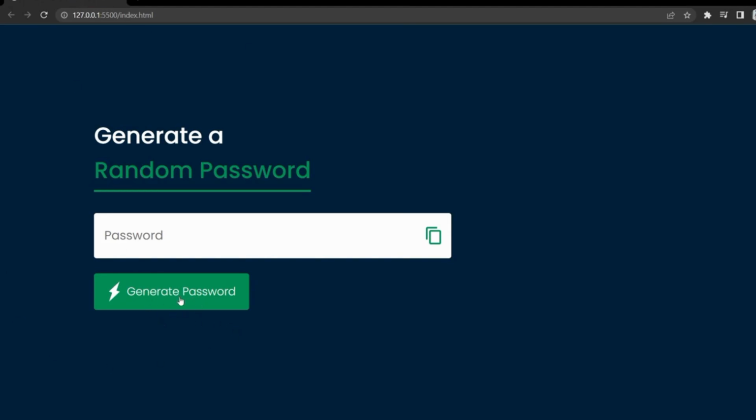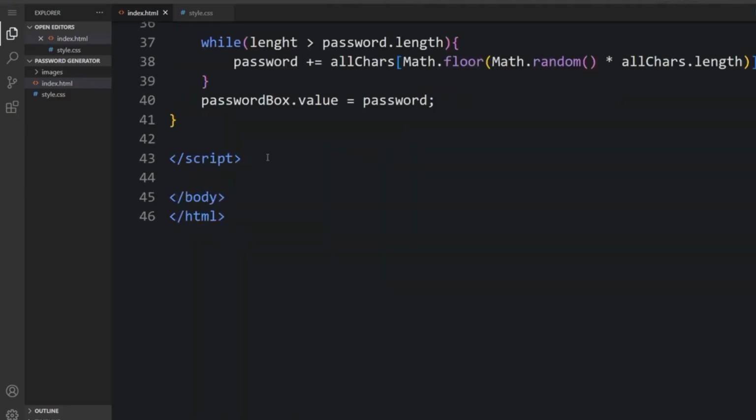So let's check that out. So as you can see that is our password, but there's something to be added here. The copy button is not working yet. So let me quickly create that. Let me add it. Let's go back.